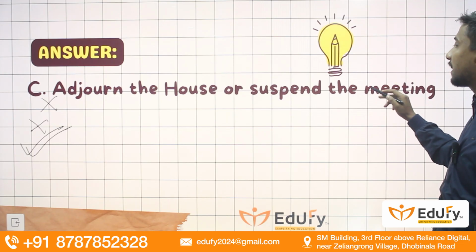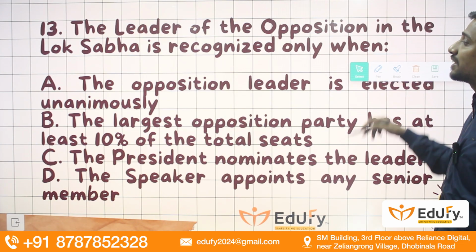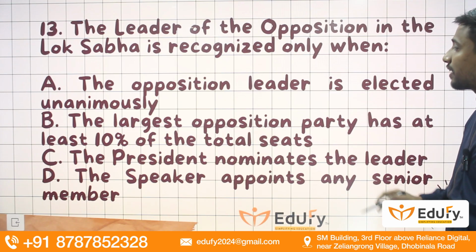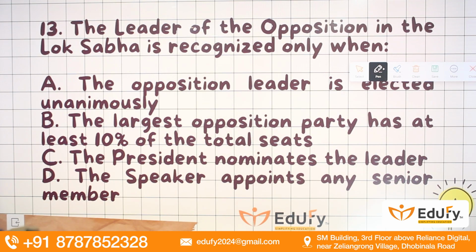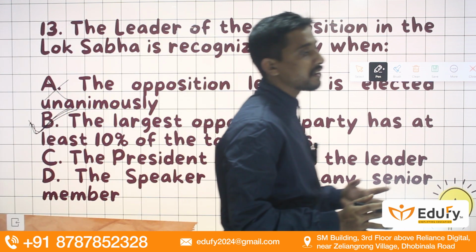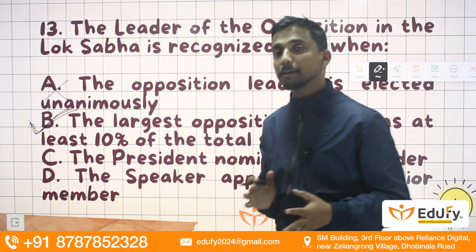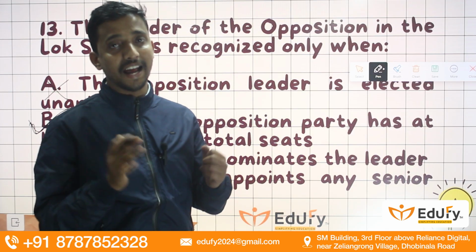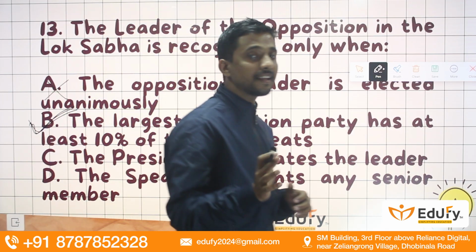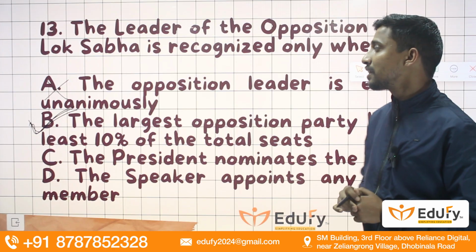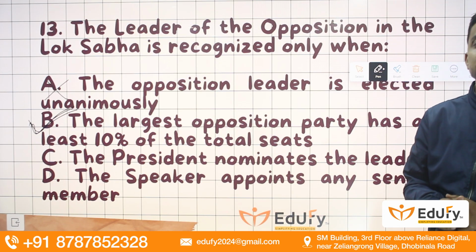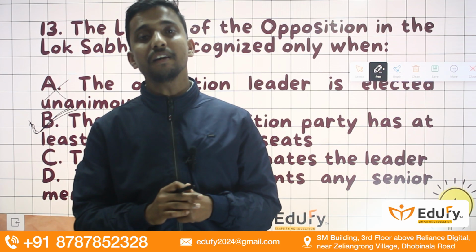Moving towards the next slide, guys, we have here: the leader of the opposition in the Lok Sabha is recognized only when the opposition leader is elected unanimously. No. The largest opposition party has at least 10% of the total seats. So guys, this is the correct option. Not only in Lok Sabha, in Rajya Sabha as well, if any political party is able to grab at least 10% of the seats in the respective house, they shall be termed the opposition, and from that opposition, one will be the leader of the opposition.